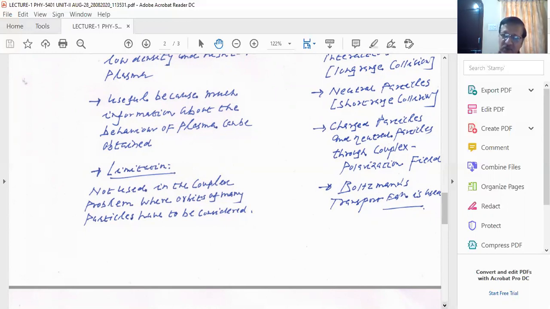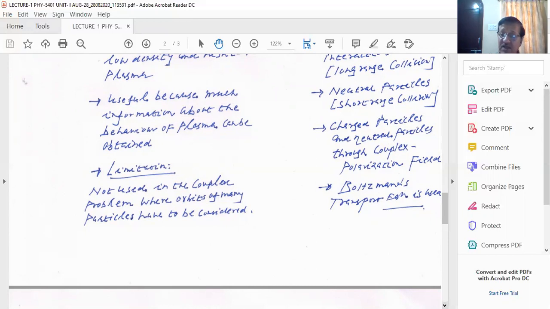Of course, we will study thermonuclear reaction and industrial application of plasma in unit number 3, but right now we will concentrate on understanding the motion of each individual charged particle, and we will describe it under its equation of motion, and we will derive some conclusions.